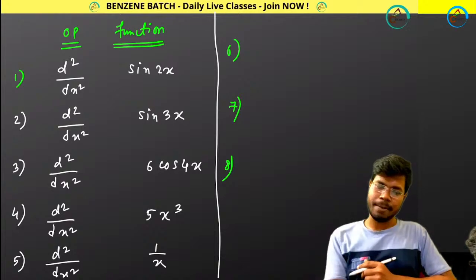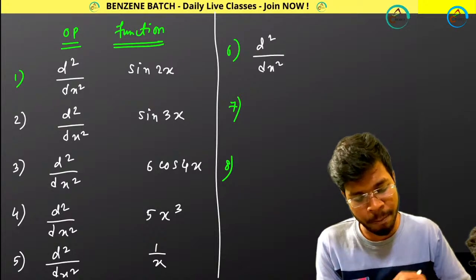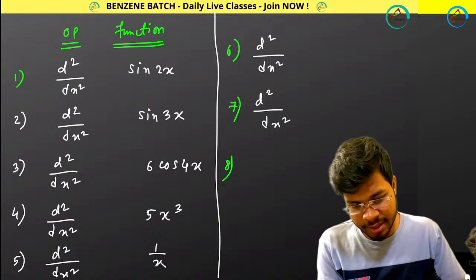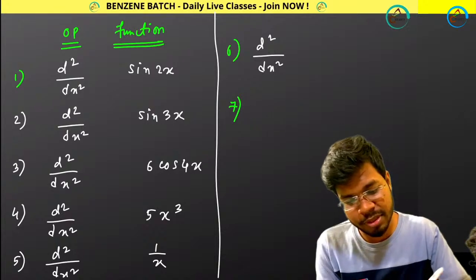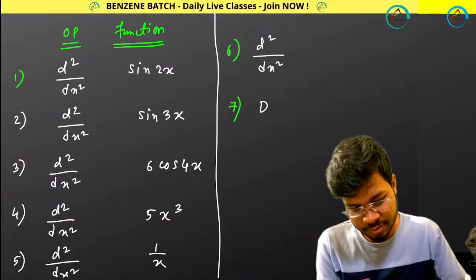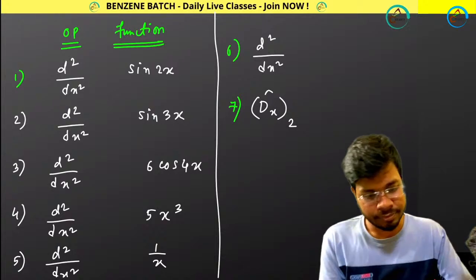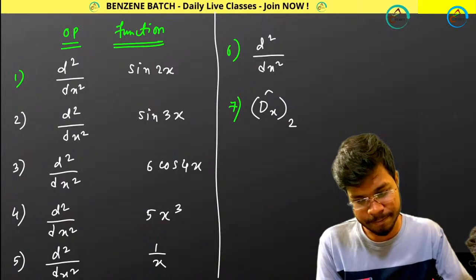I am giving you more examples. Again, d square by dx square is your operator. I think it's enough, it's done. Or I am not giving you this operator, I am giving you this operator, and your function will be this.